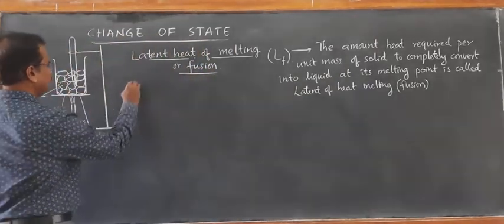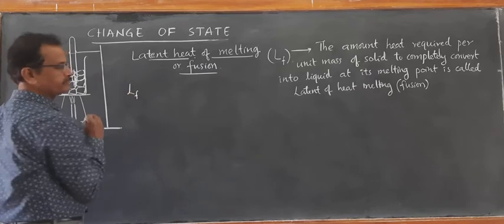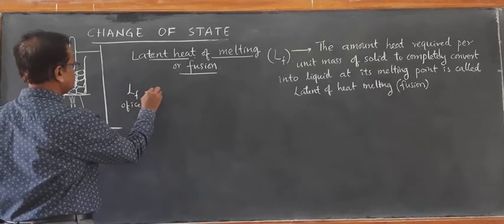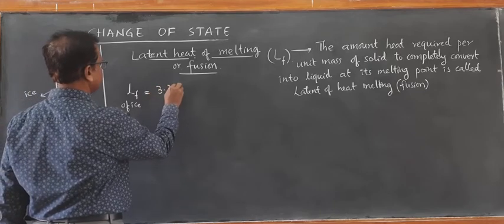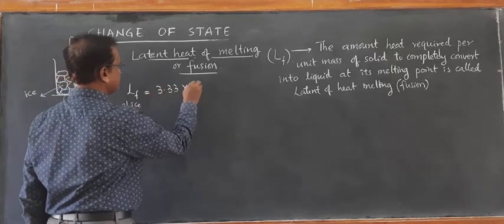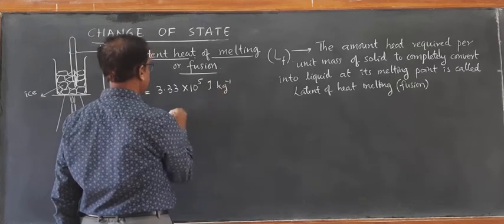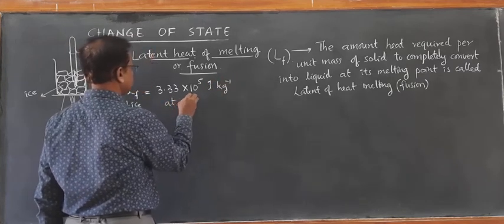For example, the latent heat of melting or latent heat of fusion of ice is 3.33 into 10 raised to 5 joule per kg at 0 degrees Celsius.